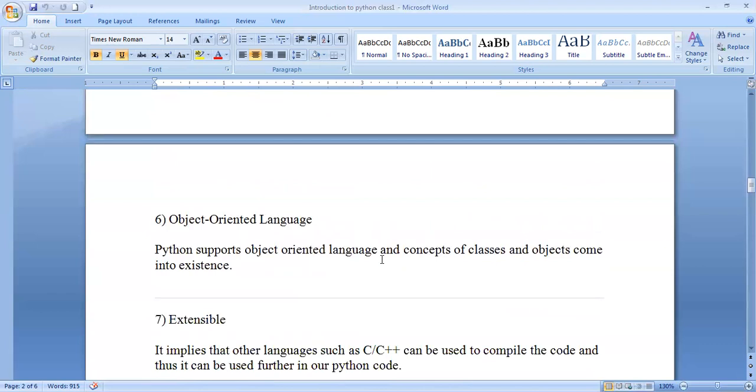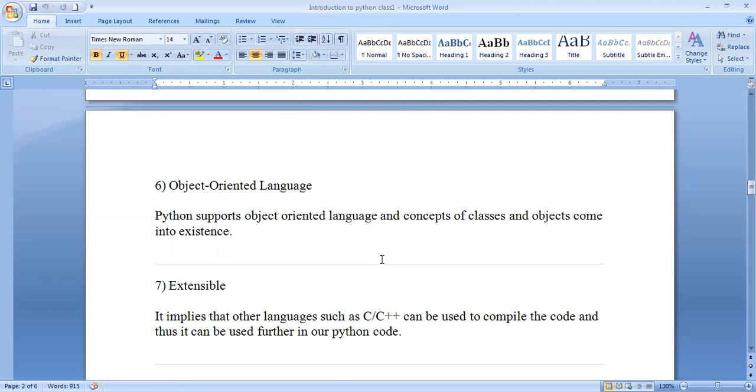Object-oriented language. Python supports object-oriented language, and the concepts of classes and objects come into existence. Here, different classes and objects integrate together to support a highly object-oriented language. So, a number of classes and objects will be supported, and it is extensible. It takes its base from C++ to compile the code